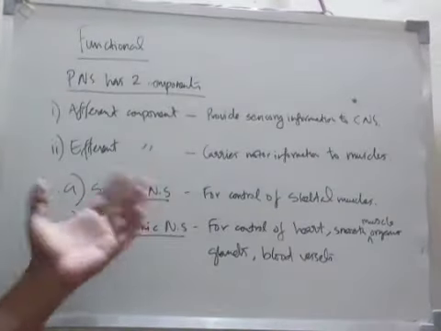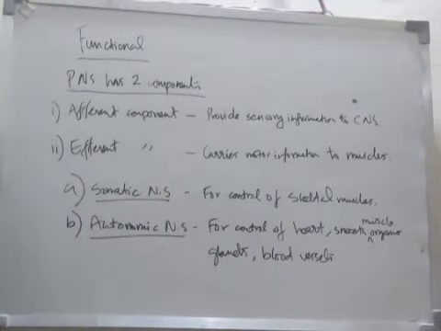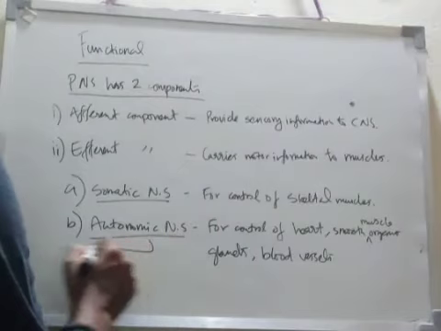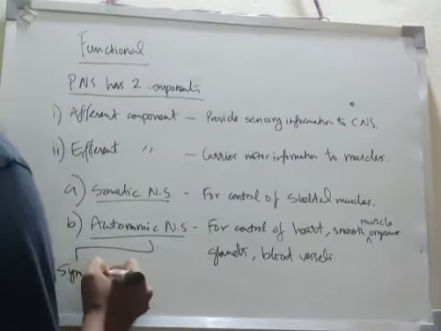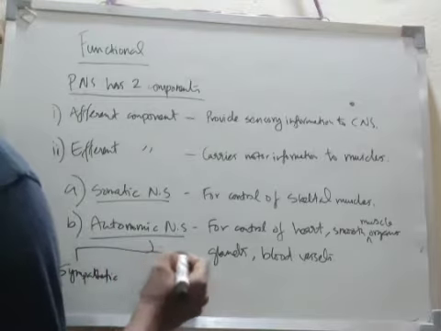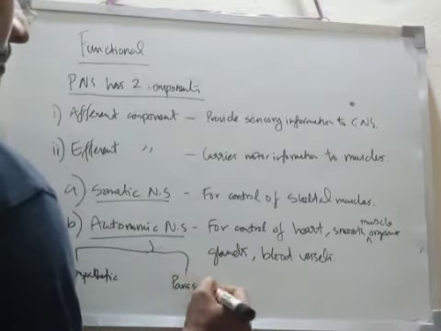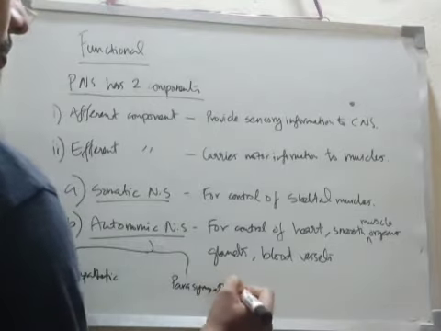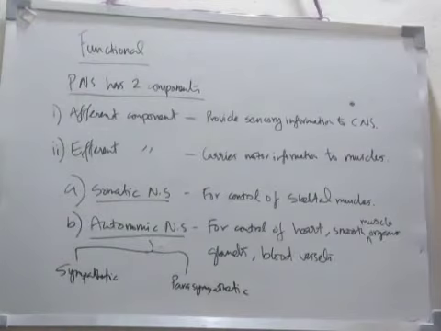And the autonomic nervous system is again subdivided into sympathetic and parasympathetic nervous systems.